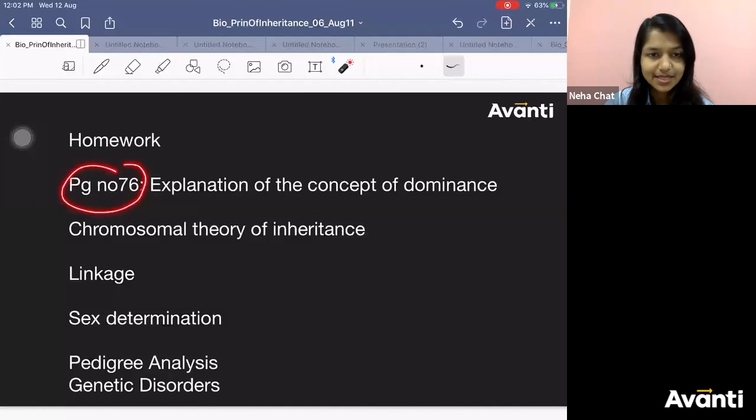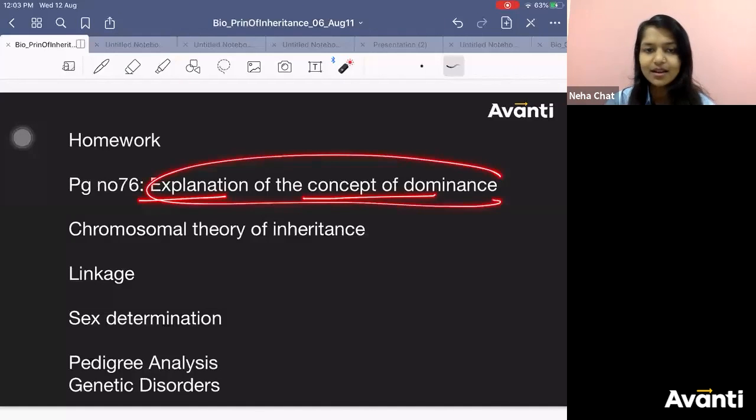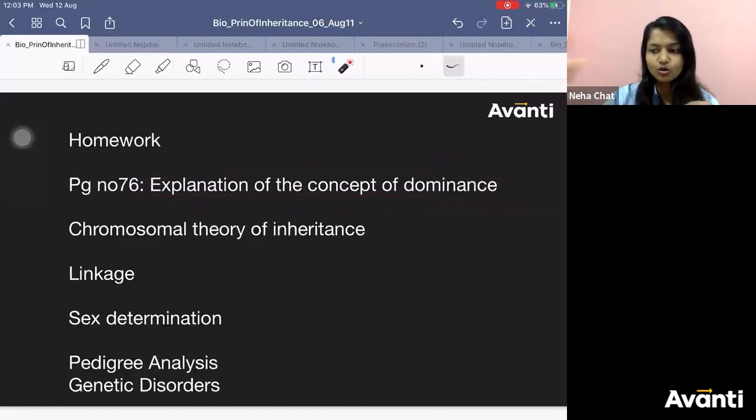Page number 76 of NCERT. There is a paragraph where you will find the explanation of the concept of dominance. A paragraph is written below and above like that.